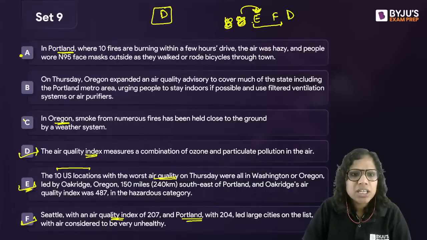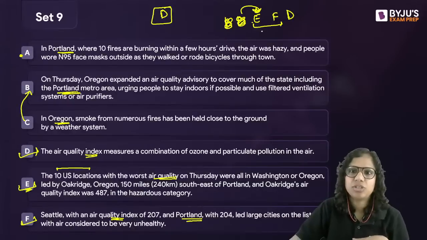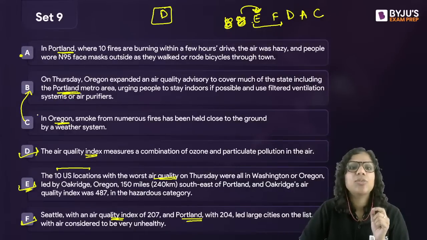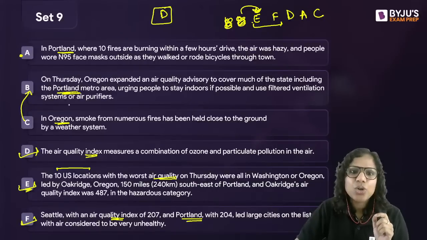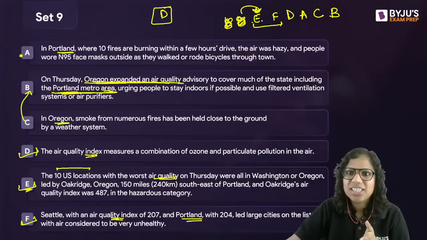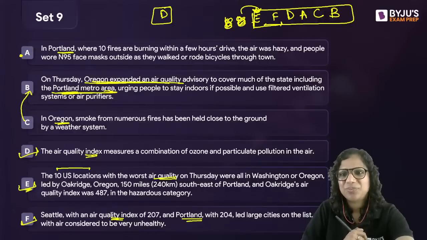But if you see, the discussion is about Oregon, that on Thursday a warning was issued, and this included the Portland metro area also. So first I'll talk about Portland, then Oregon, and then an advisory that has been issued for Oregon and includes Portland. So this is going to be my sequence, EFD ACB.